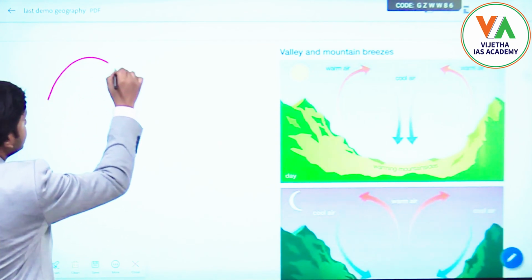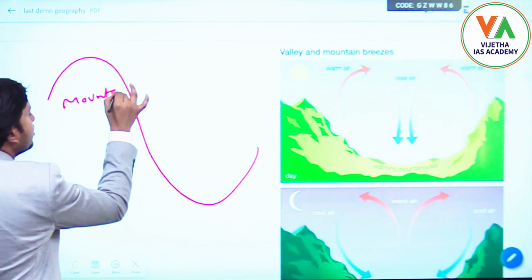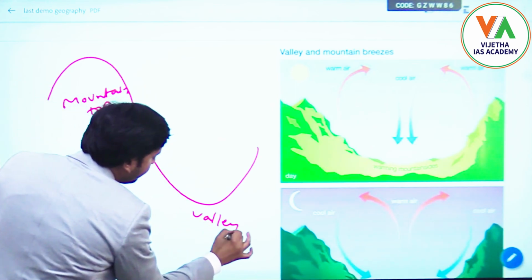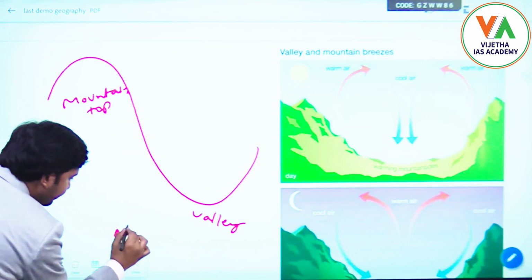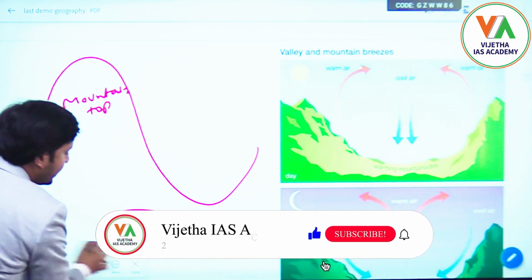And once again, I'll draw the same picture. So this is the mountain, this is the mountain top, and this is the valley. But now I will take nighttime. I'll take nighttime.